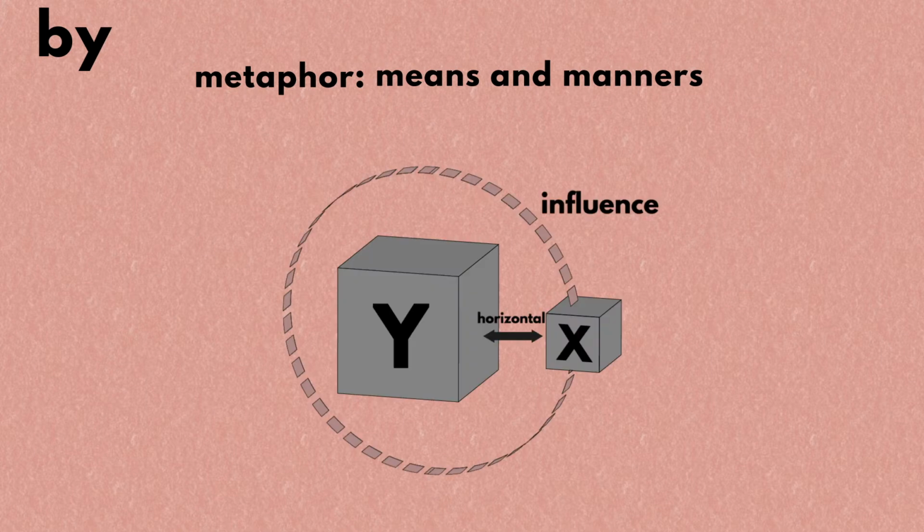There are three meanings. Let's start with the first one, which refers to means and manners. The core meaning of by took on the meaning of means and manners because English speakers think that if you have two things close together and one is under the influence of another, one is likely to be the means and manners for achieving the other.